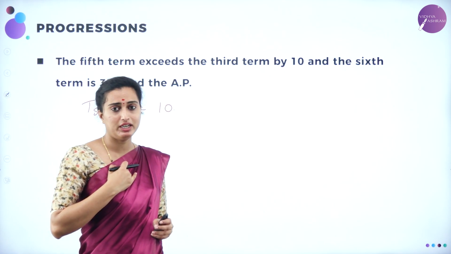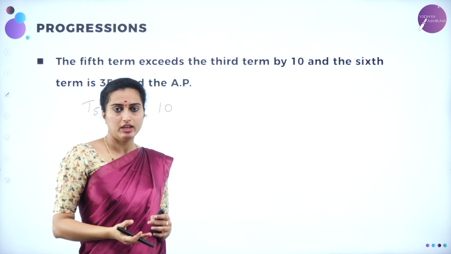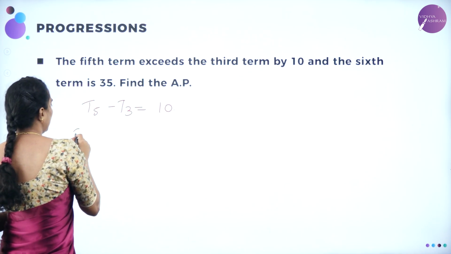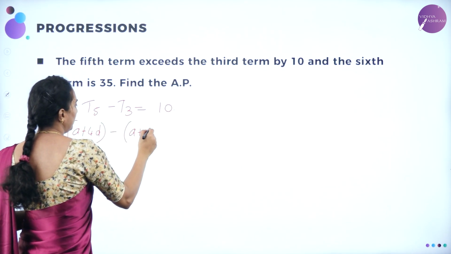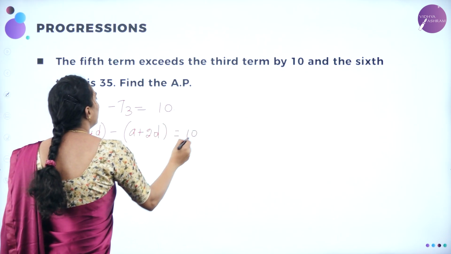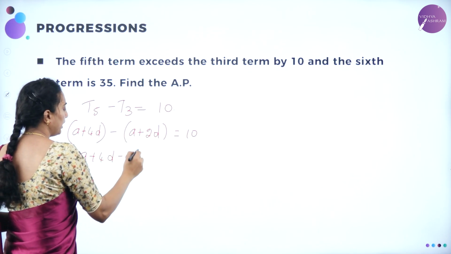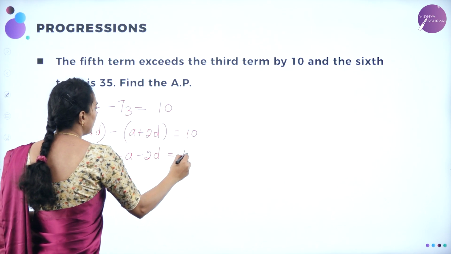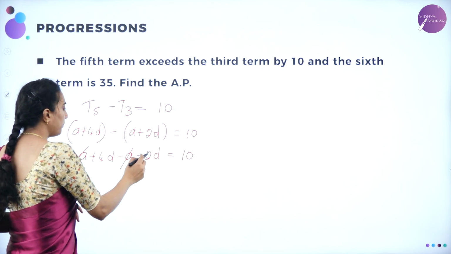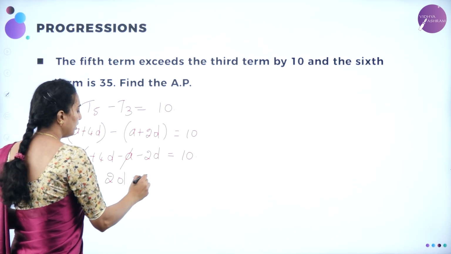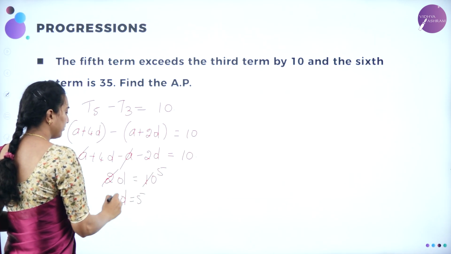We know T5 can be written as A plus 4D. T3 can be written as A plus 2D. Let me substitute that. So this is A plus 4D minus A plus 2D is equal to 10. Multiplying the minus sign, A plus 4D minus A plus into minus is minus 2D is equal to 10. Now here plus A minus A will go. 4D minus 2D is 2D is equal to 10. Otherwise 2 1s are 2, 2 5s are 10. D is equal to 5.